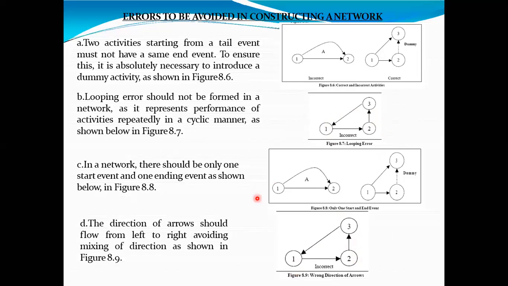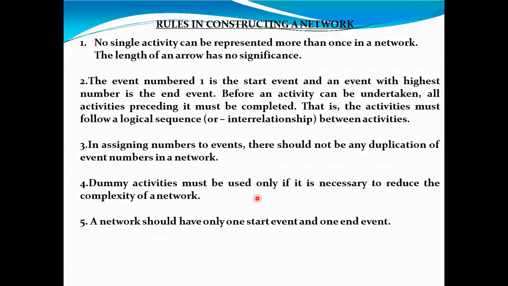This we have covered in the last lecture. Then we will start now rules in constructing the network diagram. So we have to follow certain rules. Okay. So what are these rules? No single activity can be represented more than once in a network. Okay. And length of arrow has no significance. It doesn't mean that if you draw a small arrow or long arrow, days are required for that. Okay.